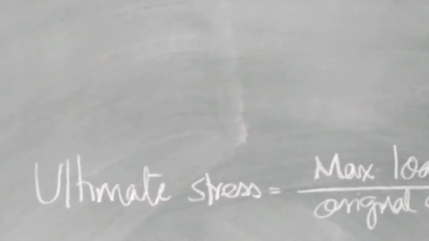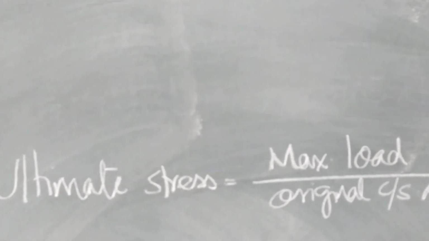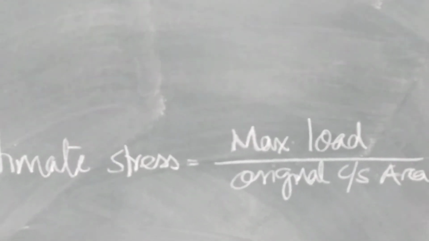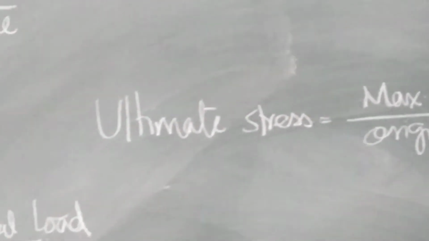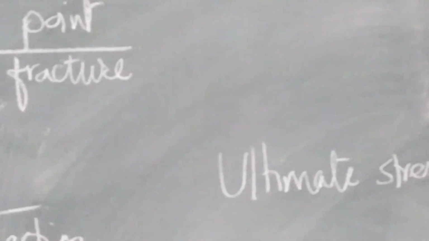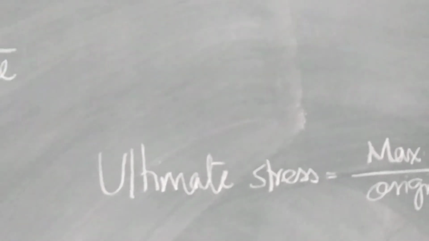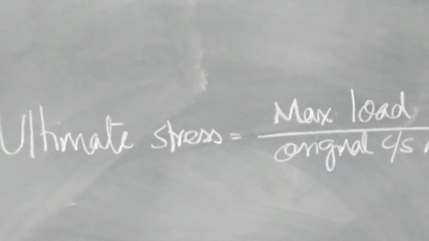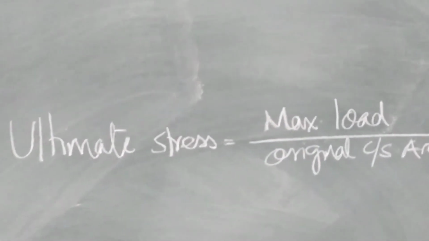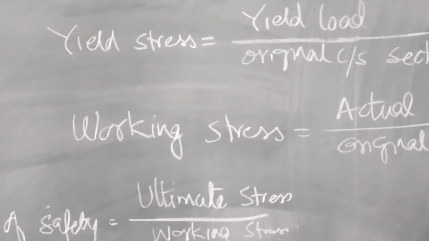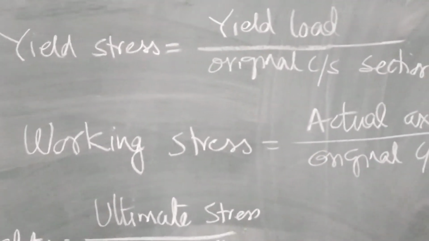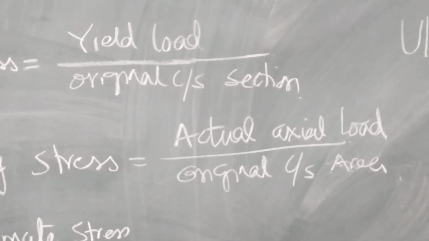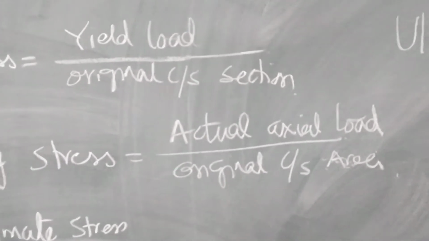Ultimate stress is maximum load divided by original cross sectional area. You have to write down all these formulae. Ultimate stress is maximum load divided by original cross sectional area. Working stress is equal to actual axial load divided by original cross sectional area.